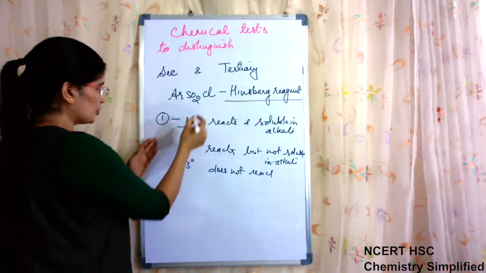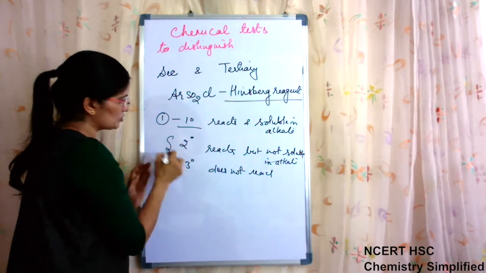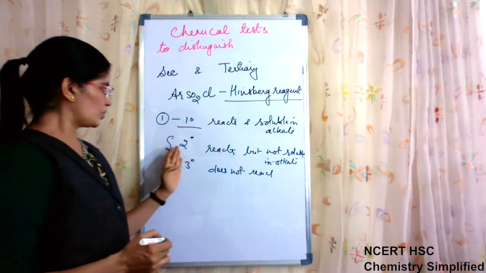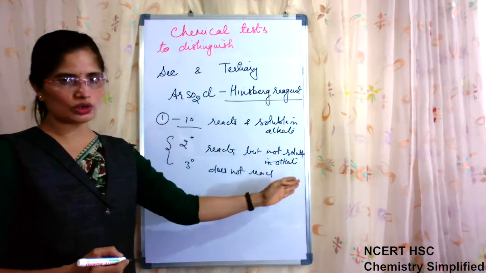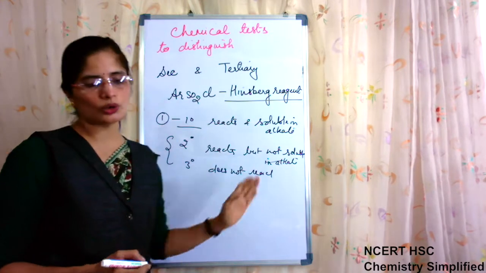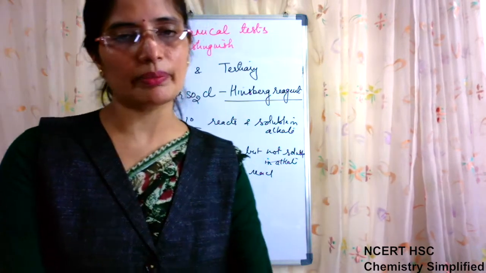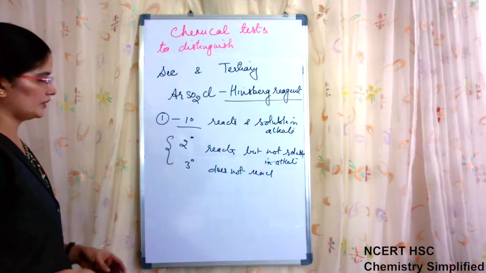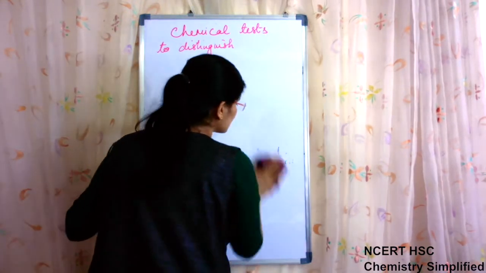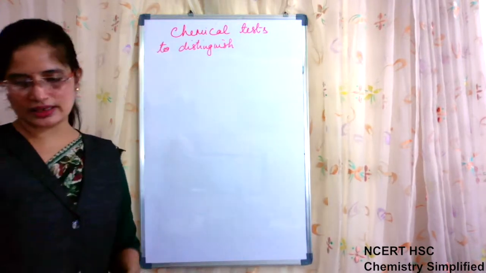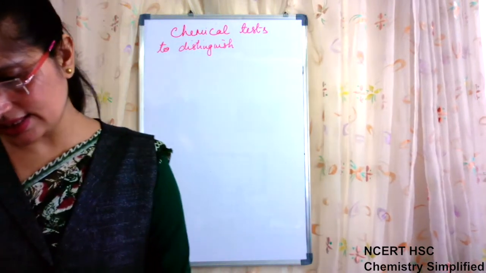So in this question we have to distinguish between 2 degree and 3 degree. With 2 degree, Hinsberg reagent will react but the product will not be soluble in alkali. With 3 degree, no reaction will take place. These were actually the tests we studied, and maximum of them were used as tests.